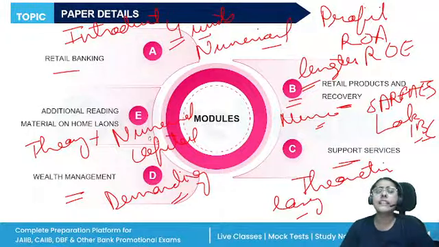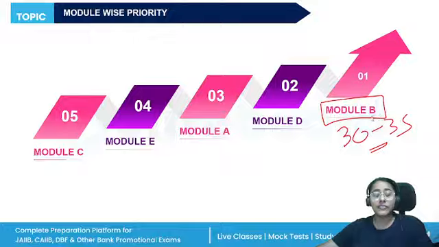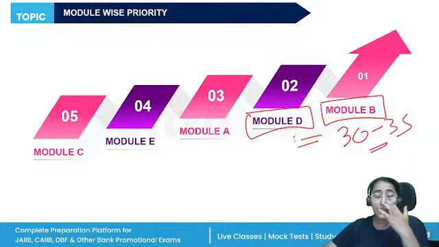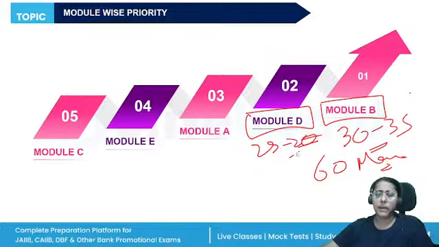If we talk about the priority, then first on the priority list is module B. You will get around 30 to 35 mark questions from module B itself. Then module D is also equally important. Module B and module D together will hold around 60 mark questions, with 25 to 30 mark questions from module D. Module A, the weightage was less as compared to the previous cycles, but the number of numericals increased.